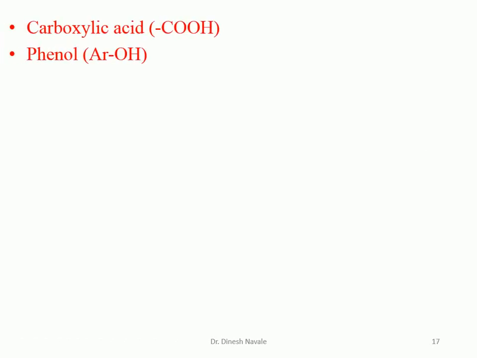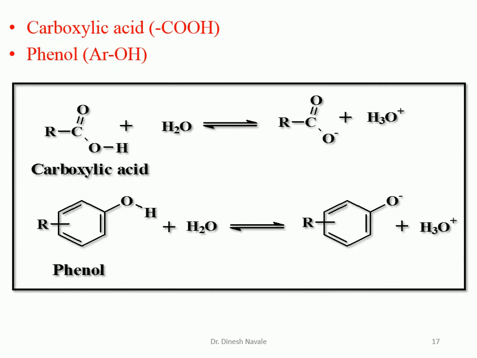Carboxylic acid and phenol are the two examples we have seen. Acetic acid or any carboxylic acid, after loss of the proton, shows the carboxylate ion, whereas phenol shows the phenoxide ion. The phenoxide ion can show multiple resonating structures, whereas the carboxylate ion shows one resonating structure. But in all the resonating structures of phenol there is a negative charge on carbon, whereas in the carboxylate ion the negative charge is on oxygen. So the resonating structure of the carboxylate ion is more contributing than that of the phenoxide ion.